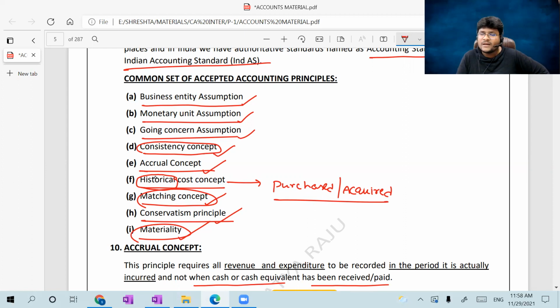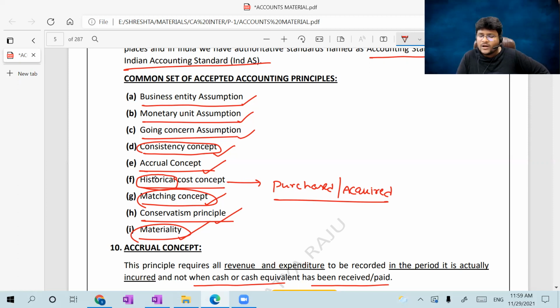Consistency concept is nothing but the accounting policies or principles being followed consistently from time to time. Generally, you should not change such accounting policies unless in certain exceptional situations. Those exceptional situations we are going to discuss in the future chapters. Accrual concept is nothing but a transaction or event related to expenditure or income is recorded into the books of accounts when it occurred or when it accrued. So on the basis of accrual concept, we learned outstanding expense, prepaid expense, income receivable, income received in advance, along with journal entries.